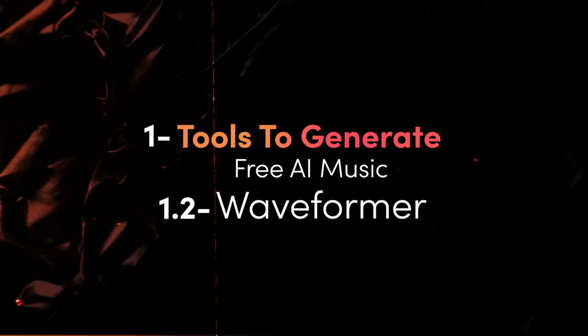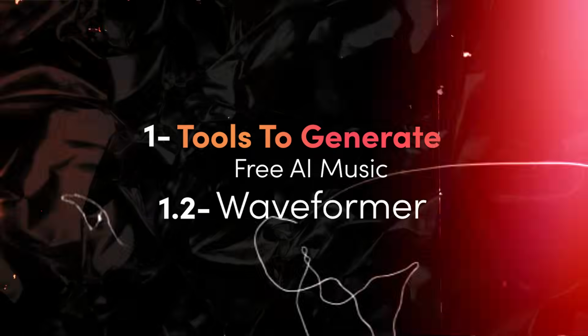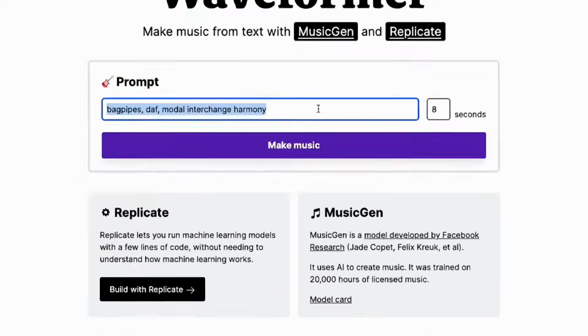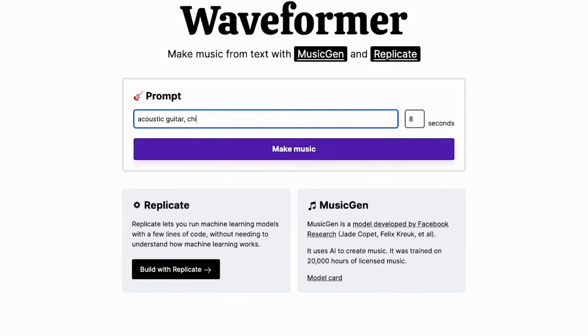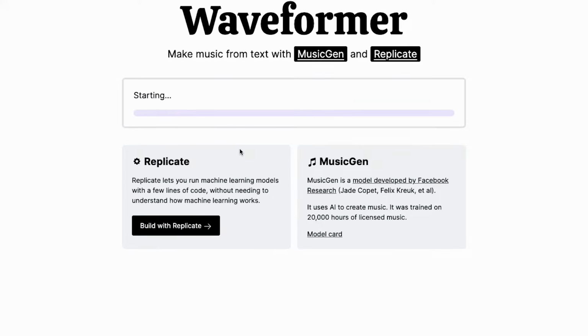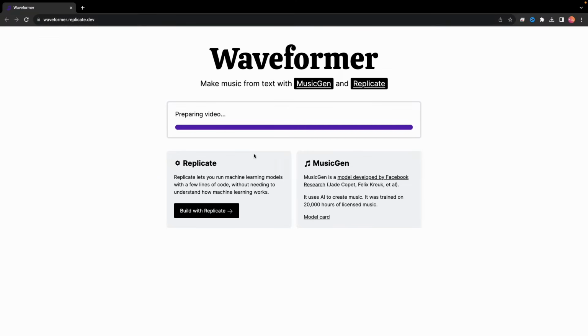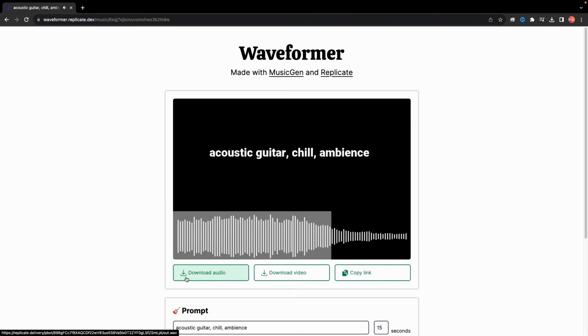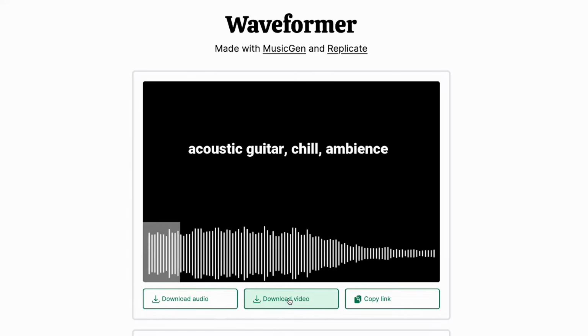2. Waveformer. Use Waveformer for quick, AI-generated music. Go to the Waveformer website. Type in your prompt. Enter your desired video length, up to 30 seconds. Click the Make Music button, and voila! You'll get both music and video formats as results. Download them according to your needs.